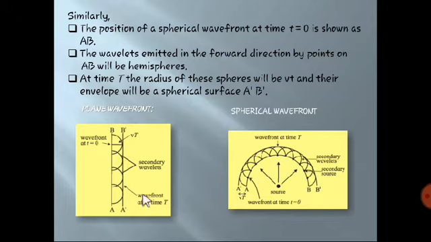At time t equal to 0, AB is the primary source and it is emitting light wave. After time t, it will try to emit light wave in the forward direction. The points on AB behave like secondary sources and try to emit light wave in all possible directions, especially in forward directions.